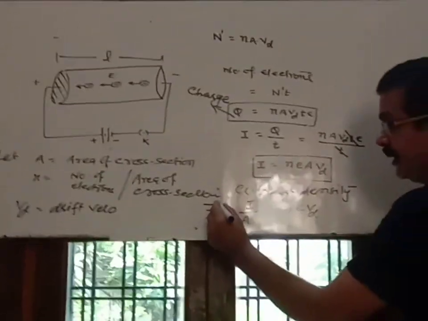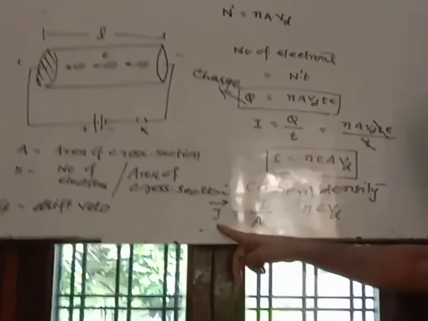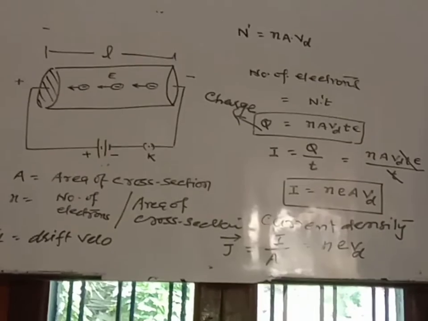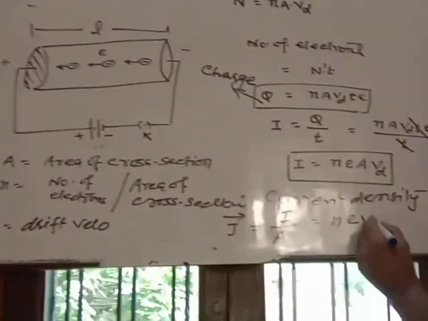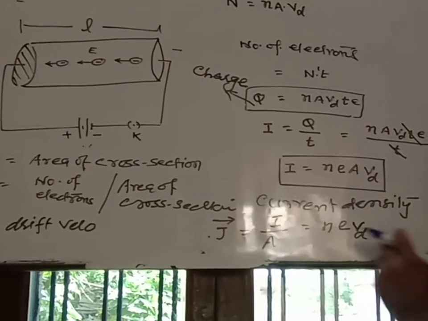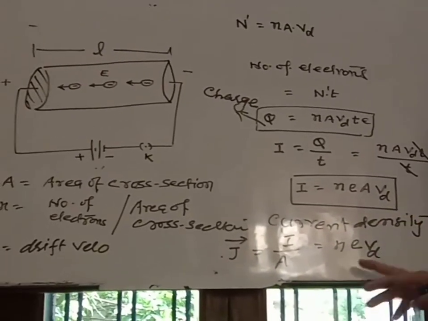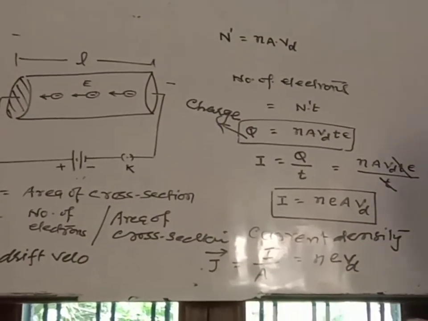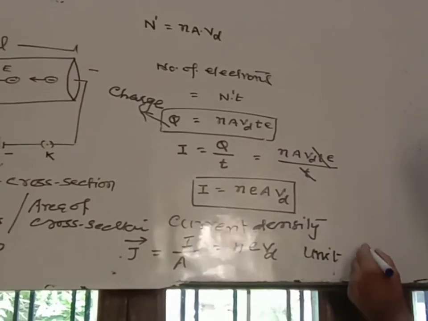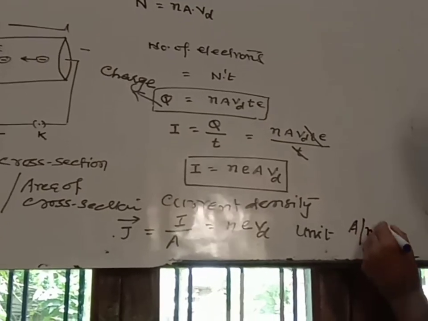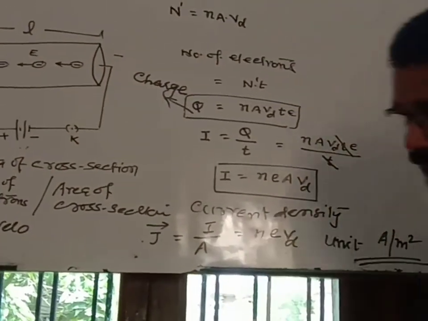It is a vector quantity, and the direction of current density is along the direction of flow of current. So current density also depends on drift velocity. If drift velocity is more, current density is more. If the number of free electrons is more, then current density is more. Correct now? And its unit is ampere per meter square. So this is current density.